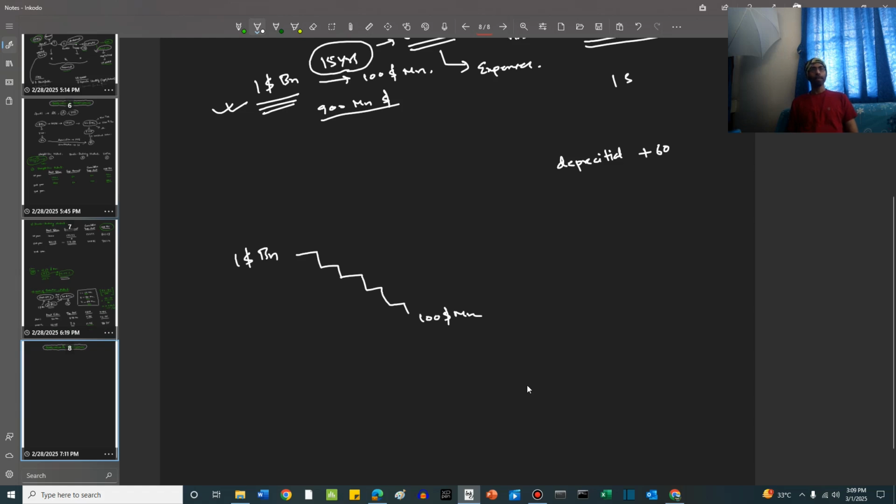This method of recognizing at cost and then reducing the value stepwise by partly recognizing this initial cost as expense every year slowly is basically called the cost model or cost method of recognition of depreciation.